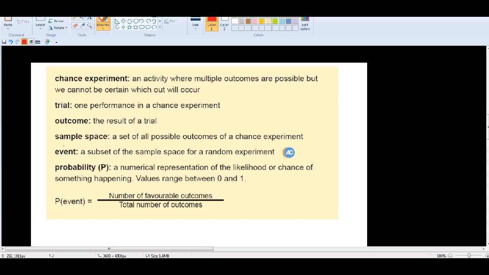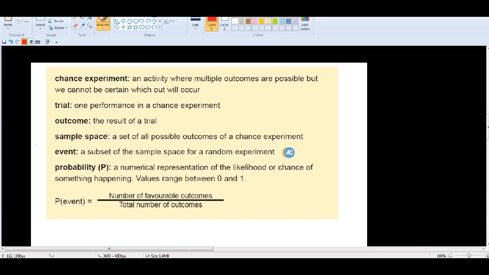For example, you could toss a die, which is an experiment to see what number you get. A trial is when you do the experiment once. For example, you roll the dice once, so that's one trial.